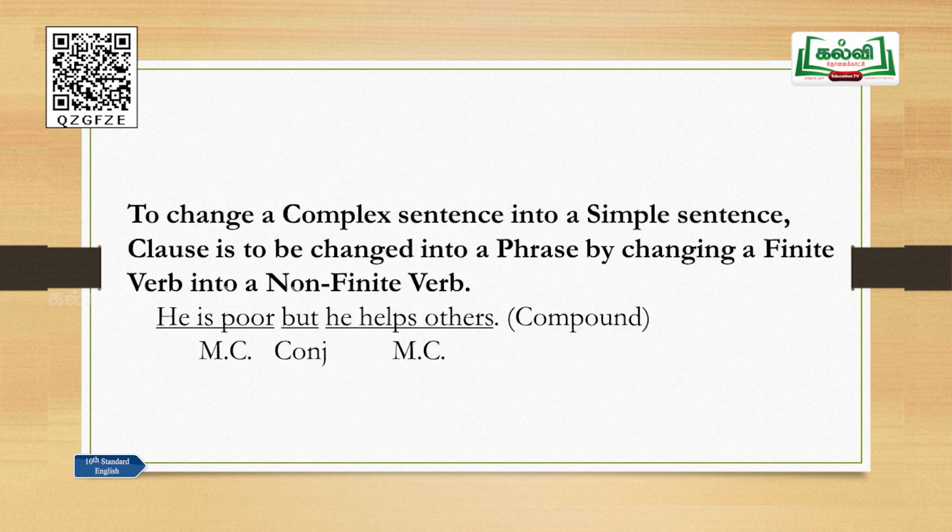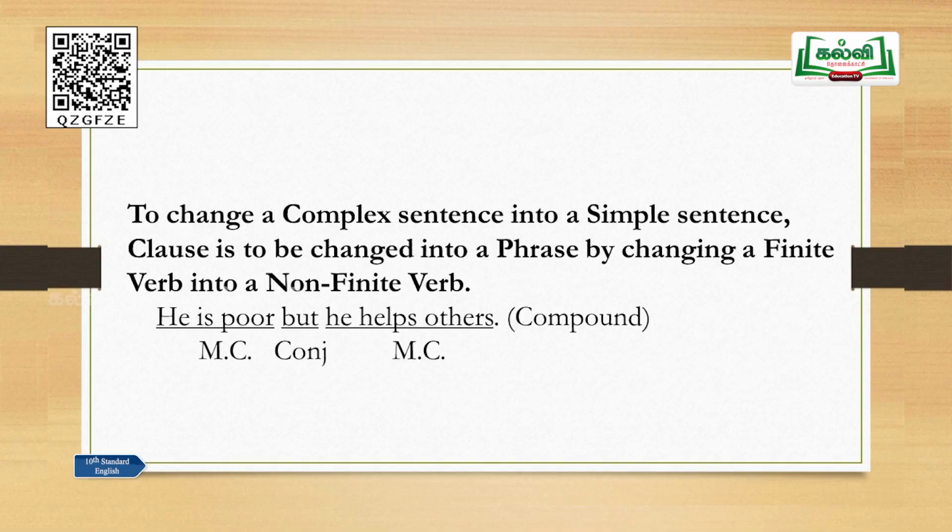To change a complex sentence into a simple sentence, the clause is to be changed into a phrase by changing a finite verb into a non-finite verb. This is a very, very important rule to be remembered while changing simple into complex and complex into compound, right? He is poor but he helps others. Look at this sentence. This is a compound sentence. Why do we say so? He is poor, that is a main clause. He helps others, that is a main clause, and but is a conjunction.